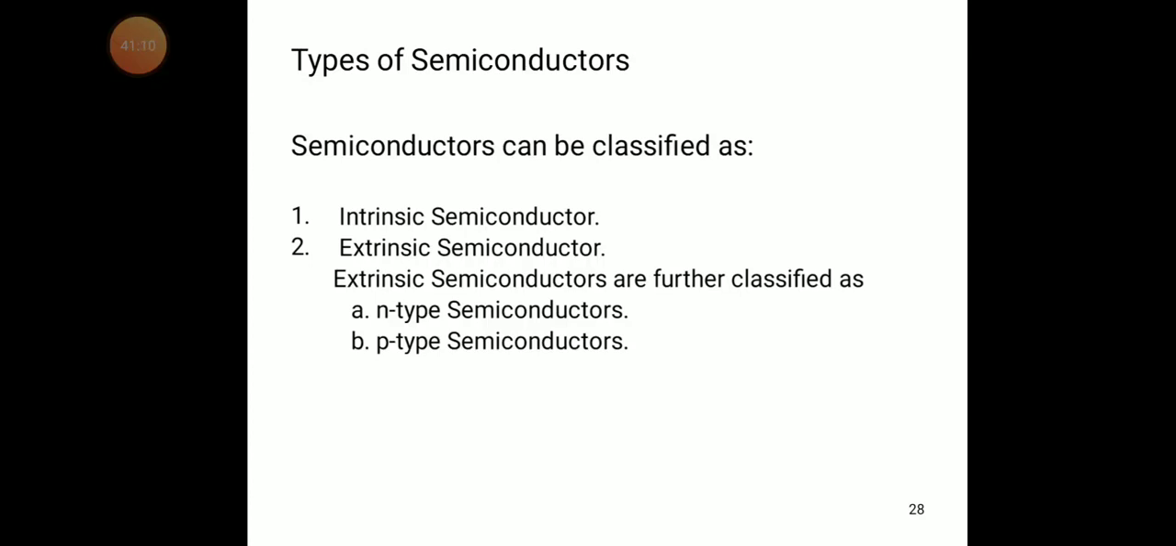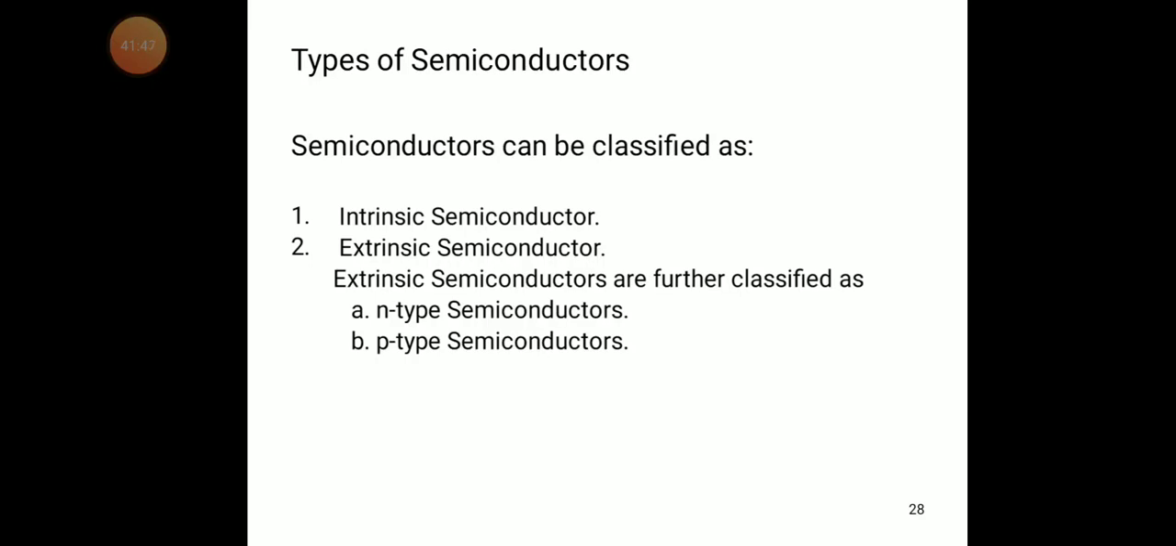So what is the disadvantage of an intrinsic semiconductor? An intrinsic semiconductor has very few free electrons at room temperature, so it acts as an insulator. Whenever the temperature increases, the intrinsic semiconductor behaves like a conductor. In order to avoid this, we add some impurities to the intrinsic semiconductor.